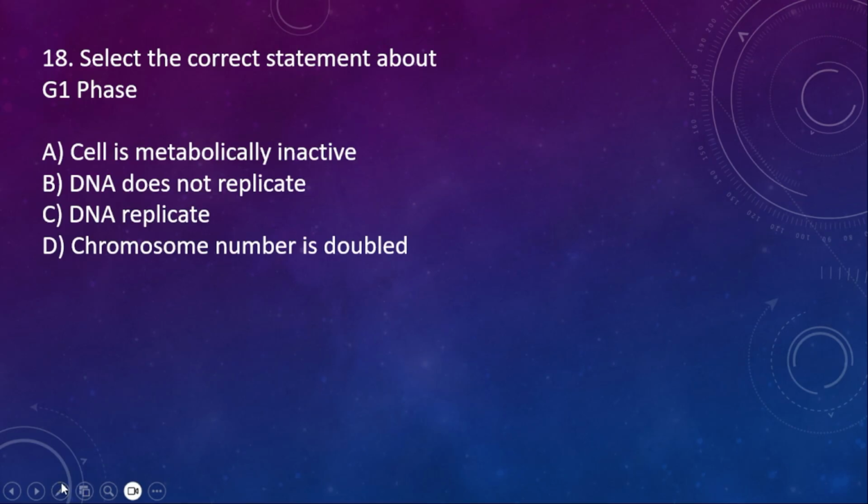Next, 18th one, select the correct statement about the G1 phase. A, cell is metabolically inactive. B, DNA doesn't replicate. C, DNA replicates. No. D, chromosome number is doubled. No. Here the correct statement is B, DNA does not replicate. The cell in G1 phase will be metabolically active, and DNA doesn't replicate. It is the correct statement.